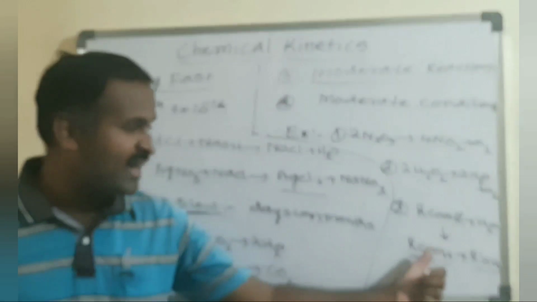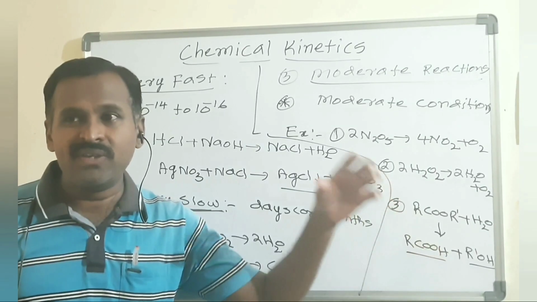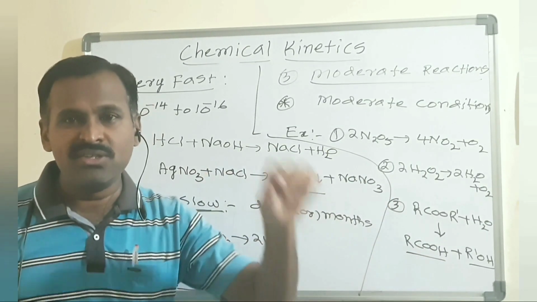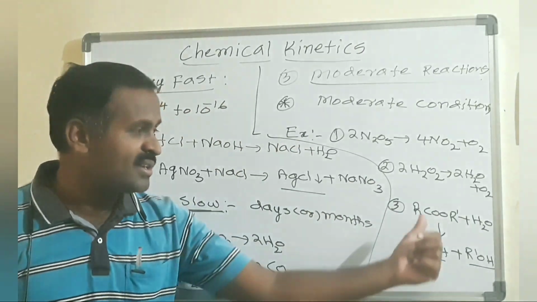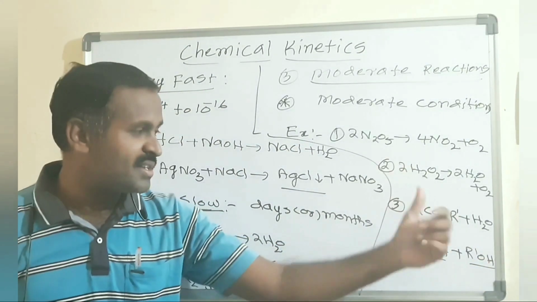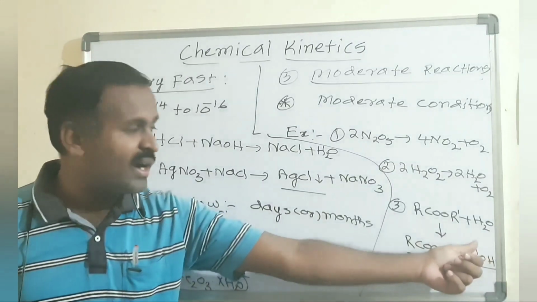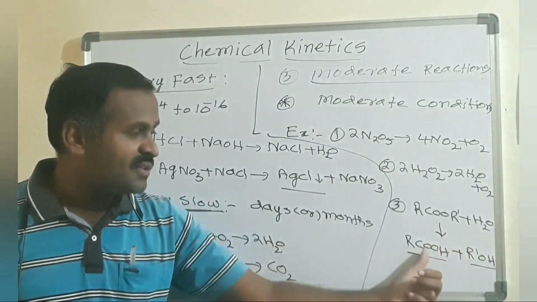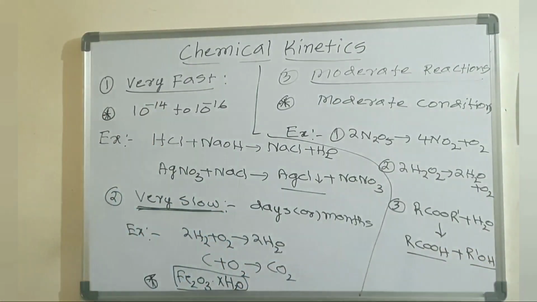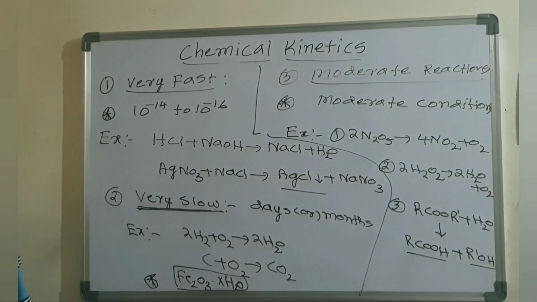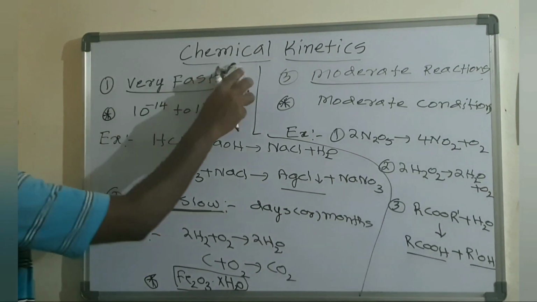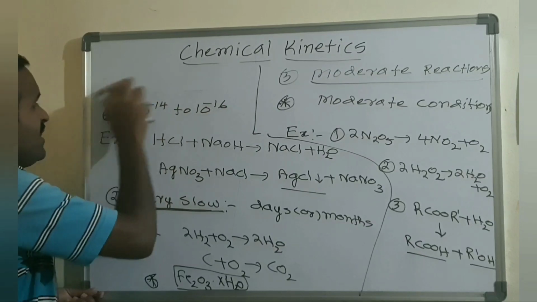So this is another example, hydrolysis of ester. They will not give the reaction, so you should try to identify that reaction. The hydrolysis of ester reaction is this one: the ester formula plus water forms carboxylic acid and alcohol.